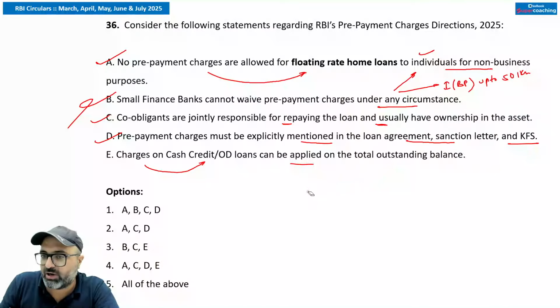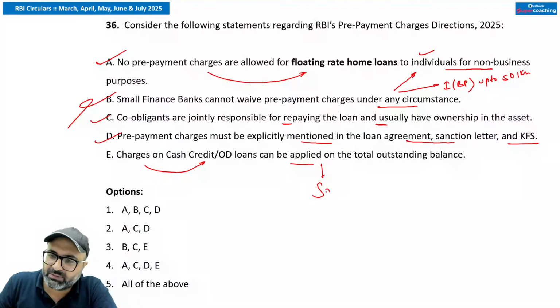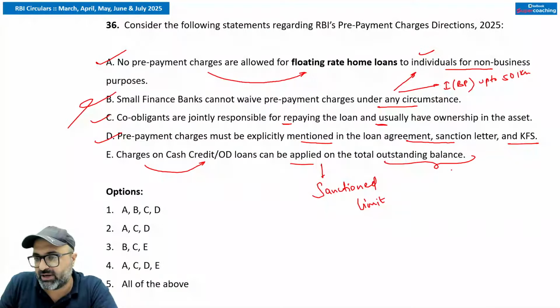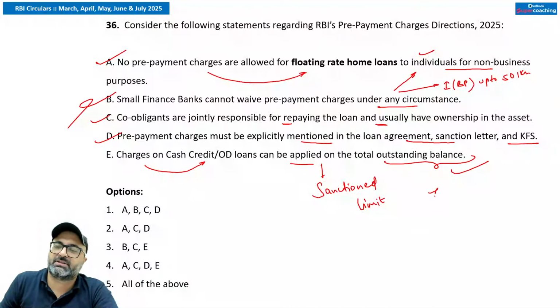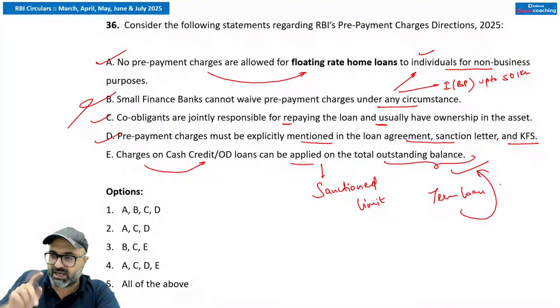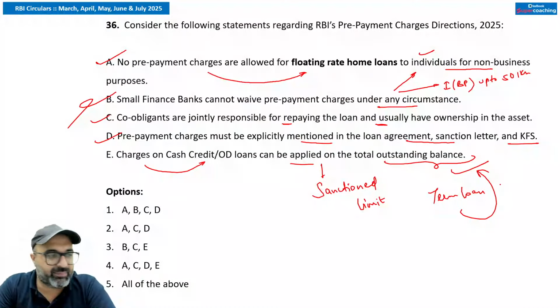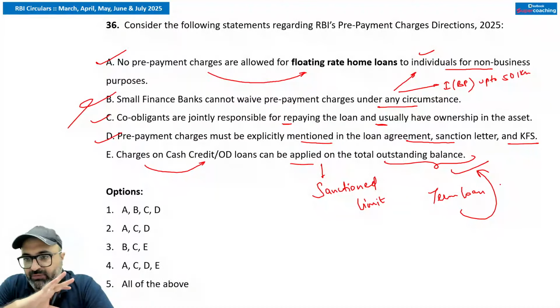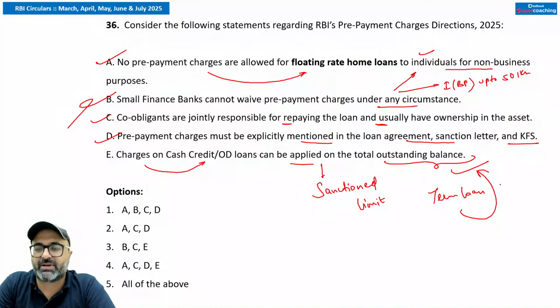No, sir, it is basically applied on the sanction limit. It is basically applied on the sanctioned limit, but in case of term loan, it is applied on the outstanding balance. In case of term loan, prepayment charges penalty will be charged as per the outstanding balance, but if you say cash credit or overdraft, it will be on the basis of sanction limit.